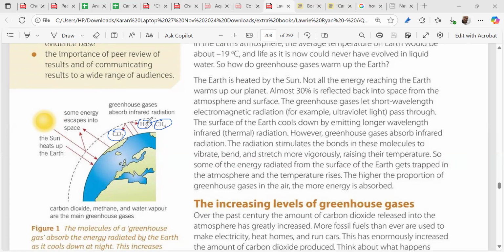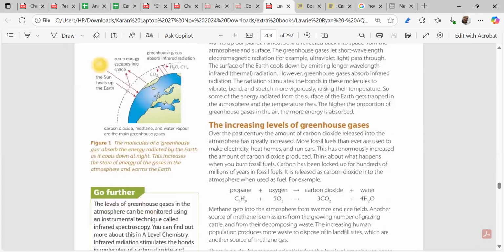But human activities have increased these greenhouse gases. Example: fossil fuels. We started the session with fossil fuels, they increase the carbon dioxide, right? Now carbon dioxide is a greenhouse gas. It's not harmful, it's not poisonous, it's not devastating. Otherwise it's okay, fine. But when we run the buses, the trucks, the flights, or when we burn gases in our house, it emits carbon dioxide.